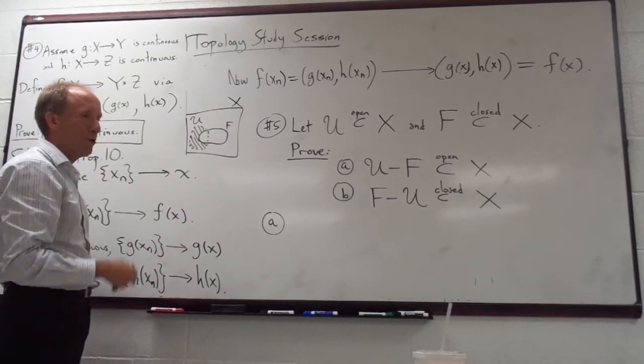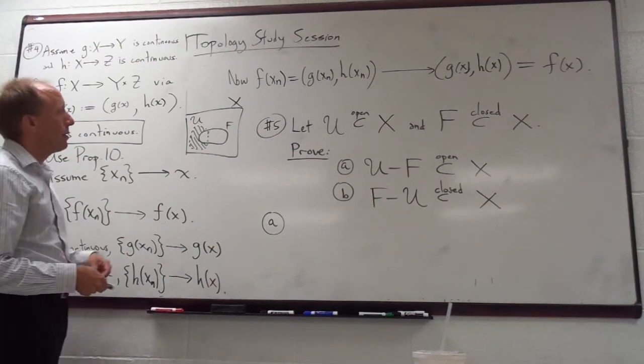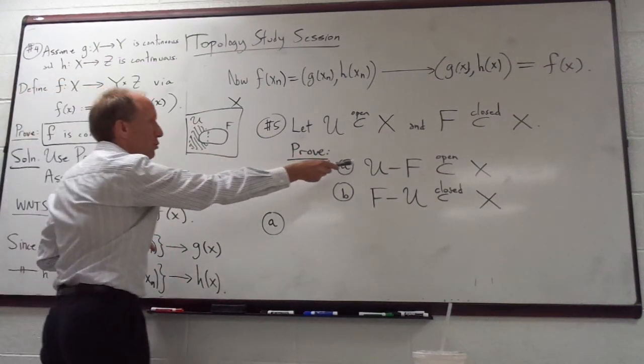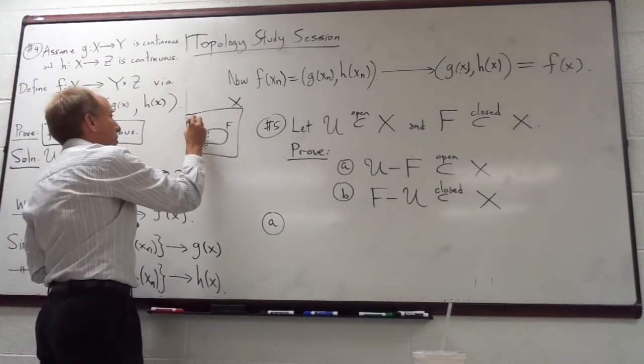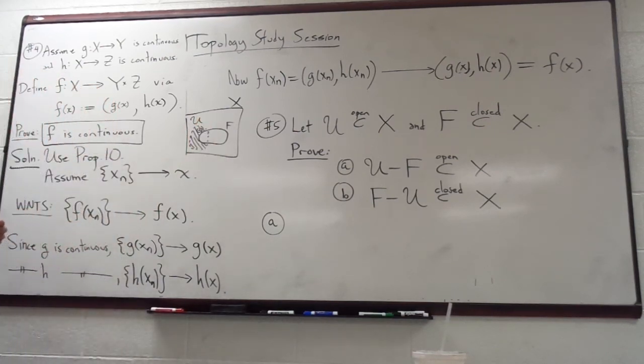Absolutely true. So we could do that. We could just say take every single point out of U minus F, right? We can build a neighborhood around it, and then take a union of all of those. Exactly. There's a little bit shorter way to basically get to the same conclusion. That will work, there's nothing wrong with it, but does anybody have maybe a slightly faster way?